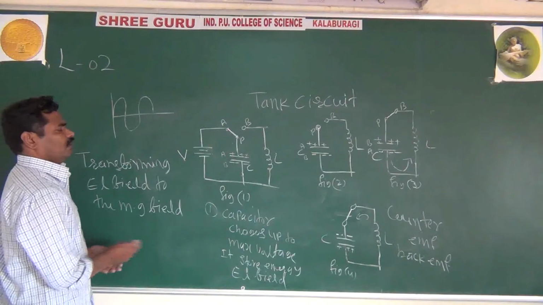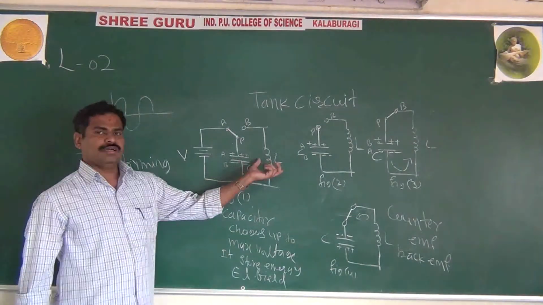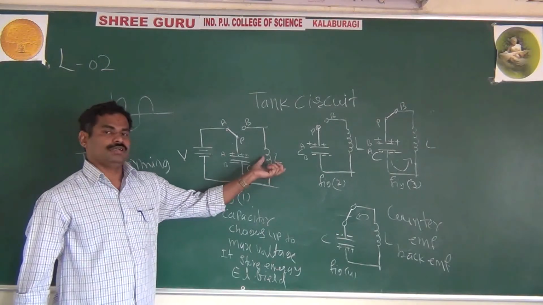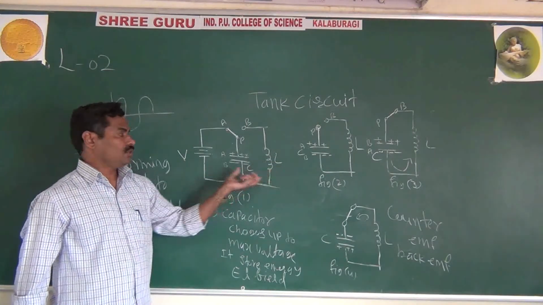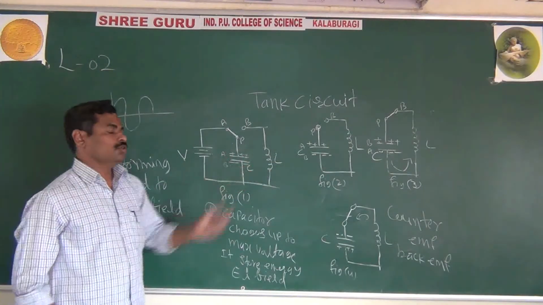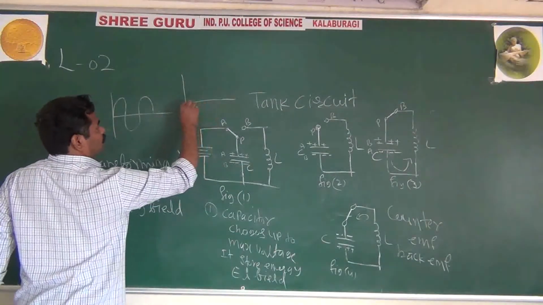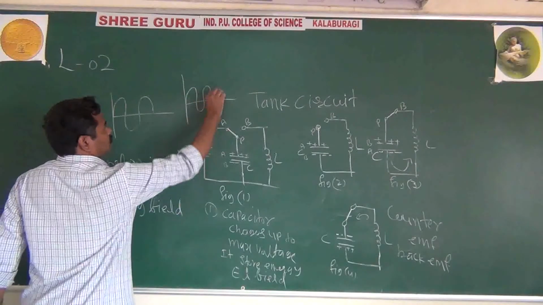But the inductor has some losses, that is the radiation losses, or some resistance losses in the inductor, and the capacitor has dielectric losses. That's why you get damped oscillation.